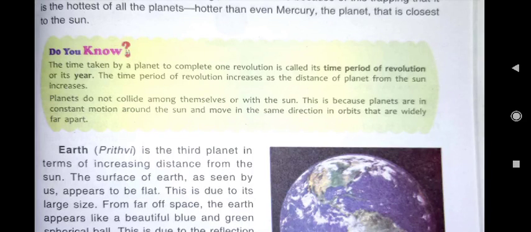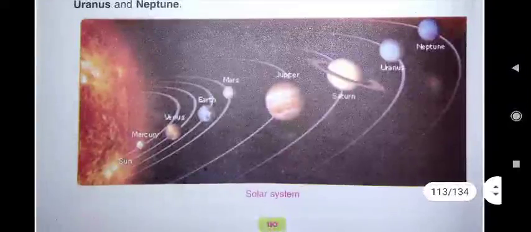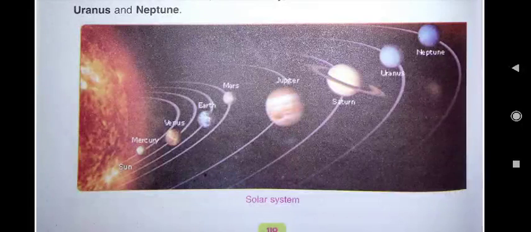About other planets in our next class we will read. And your homework, I have already told you what you have to do in your homework. You have to draw this solar system. You will draw sun also, then you will draw 8 planets. You have to draw the orbits also. Where will you draw? In your science notebook. Where will you submit your homework? On our WhatsApp group.